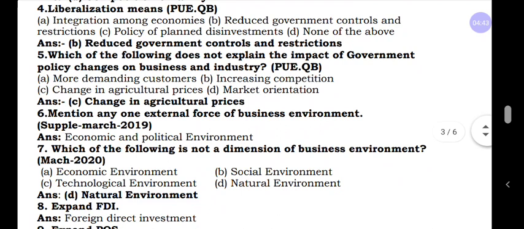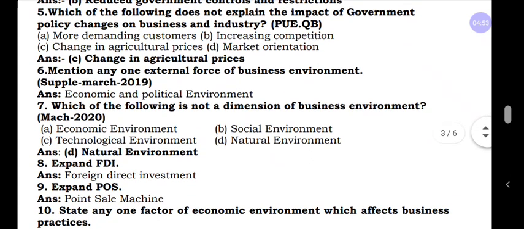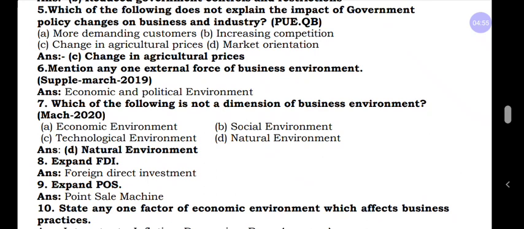And question number 5, which of the following does not explain the impact of government policy changes on business and industry? If you learn the impact of government policy changes on business and industry, you may get that answer.